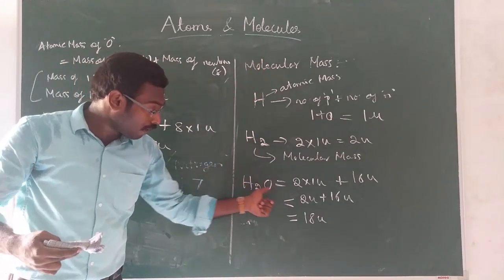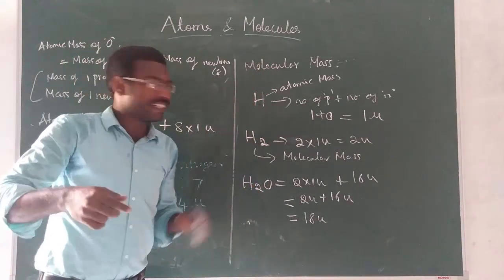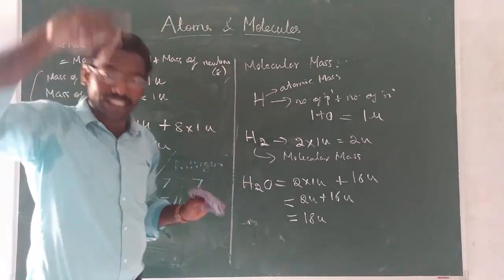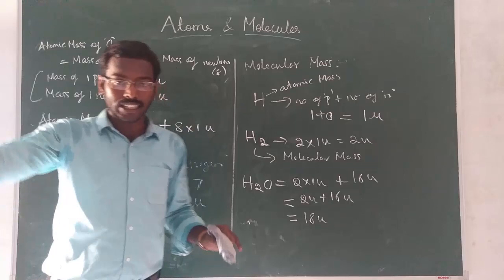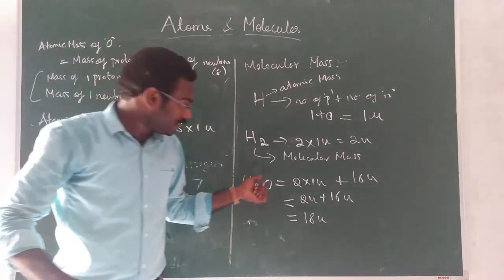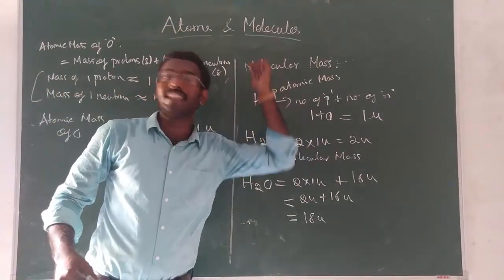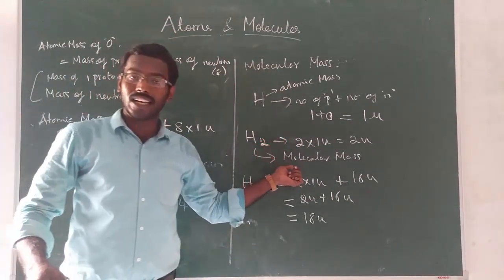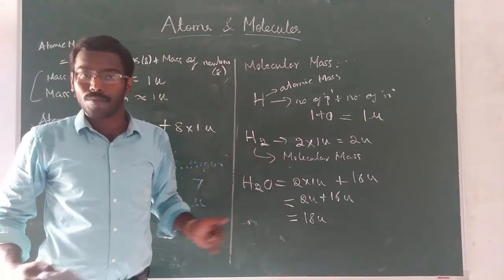Why? Because here more than one atom is there. Only one atom means the symbol will be exactly there. H means H only. Helium means He only. Lithium means Li only. Beryllium means Be only. But if H2, H3, Be2, anything like that is given, that is called molecular mass. Or if more than one element is there, that is also called molecular mass.